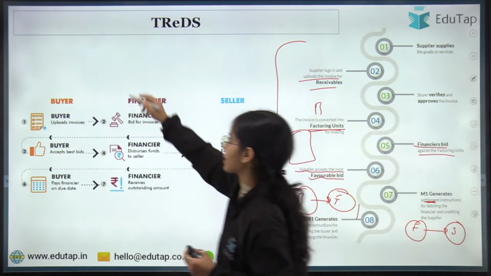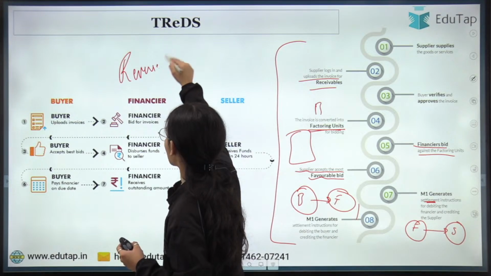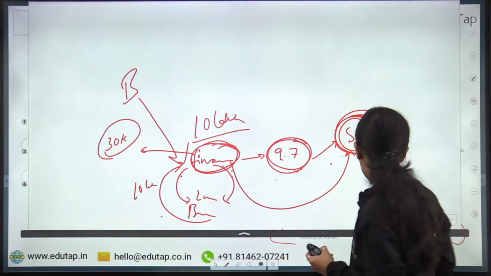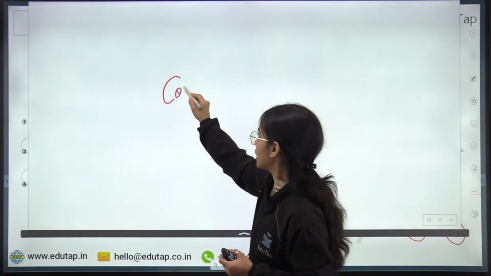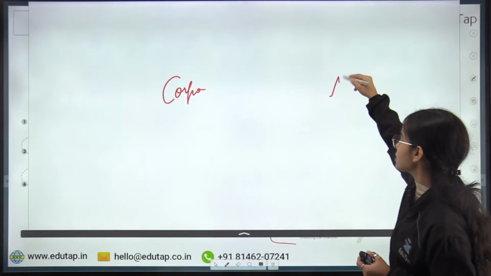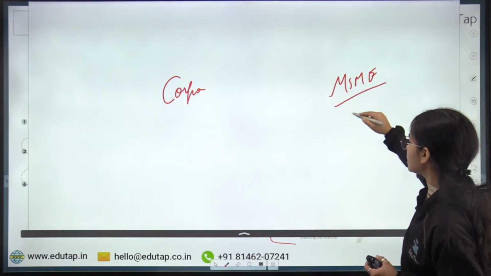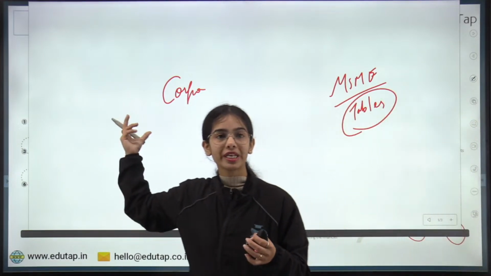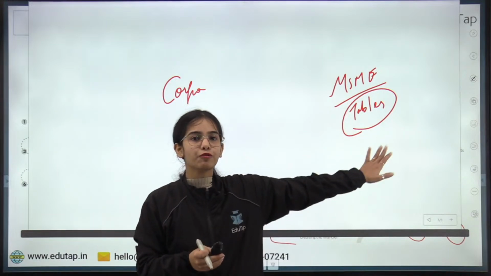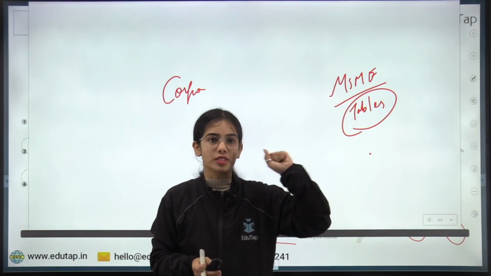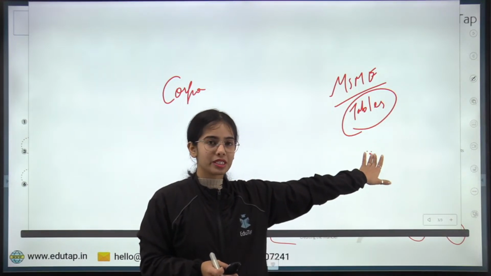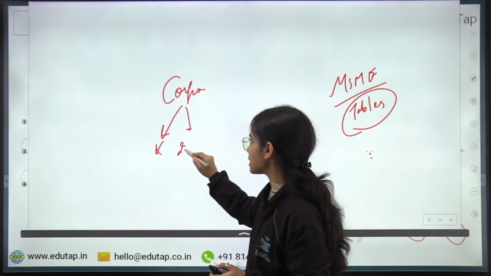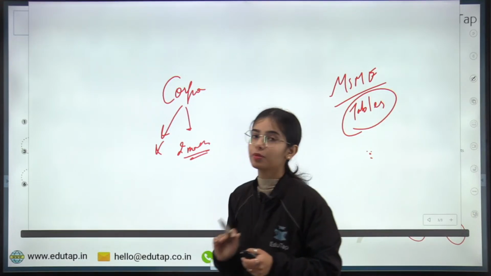Now coming to reverse factoring. Let's say that there is a corporate. Now the corporate wants to buy tables from this MSME, from this particular company, XYZ, let's say. The corporate is getting the best deal from this MSME and does not want to lose the business. It wants the tables from this MSME only. But the corporate does not have the money right now. The bills will be passed after 2 months. So the corporate is saying that we will be able to pay after 2 months.